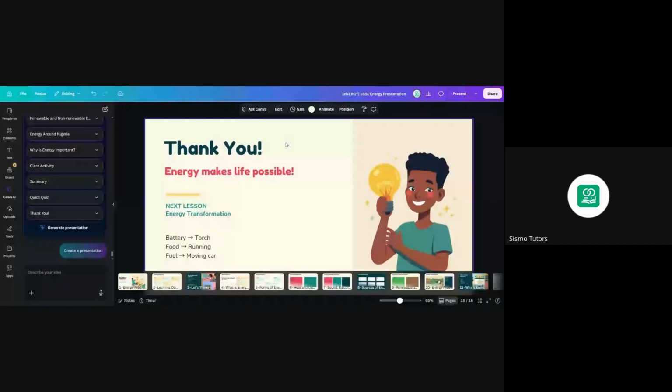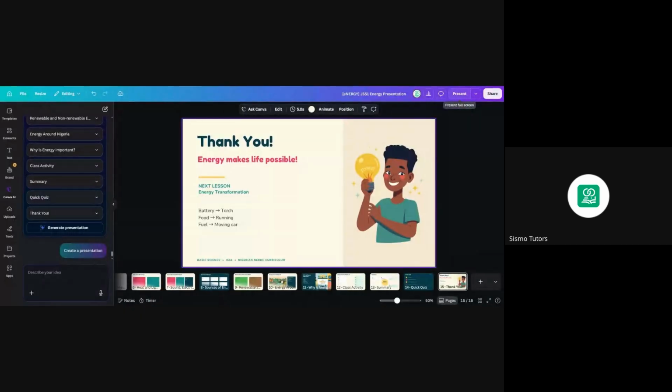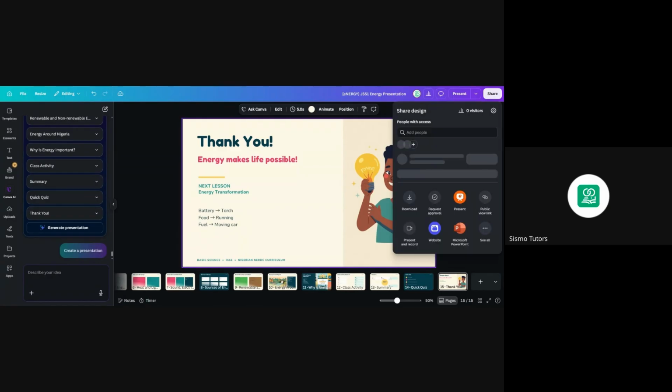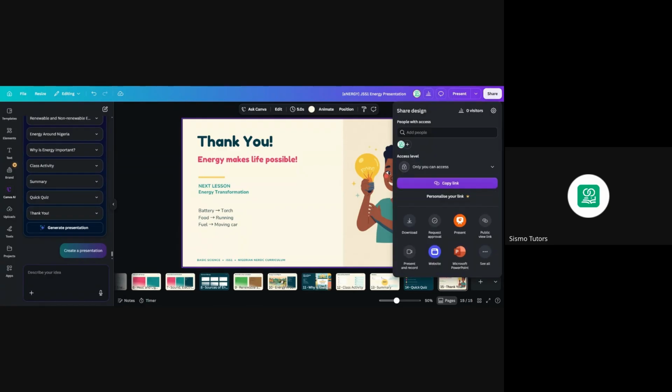How do you download this slide? Very important. When you click on this share button, this is for presenting in Canva, right? You want to present using Canva, or you want to download and then present or send it to someone, however you want to do it, or save it as a PDF so that you can write on it using WPS, because the internet might not be stable enough for annotating directly on Canva. It needs your internet to run. So you might prefer to download as PDF and then write on it without relying so much on the internet. So here is your download button.